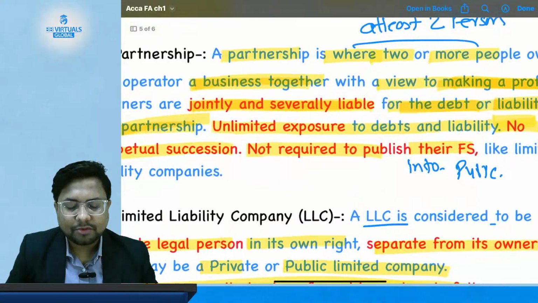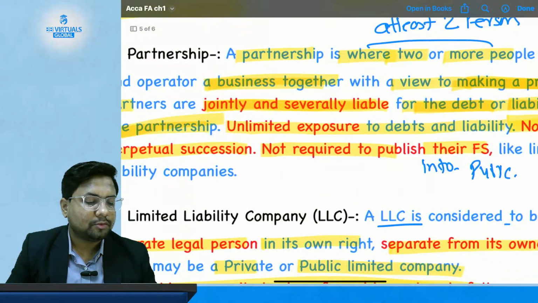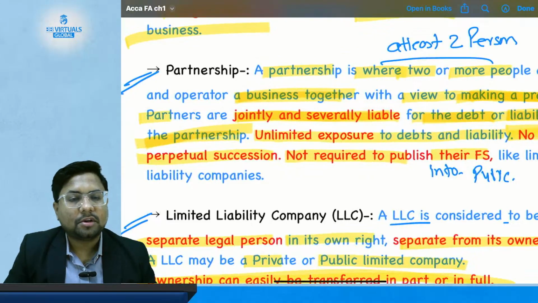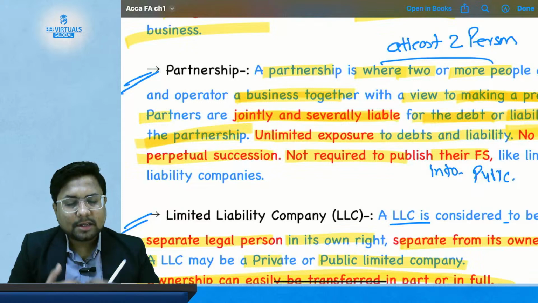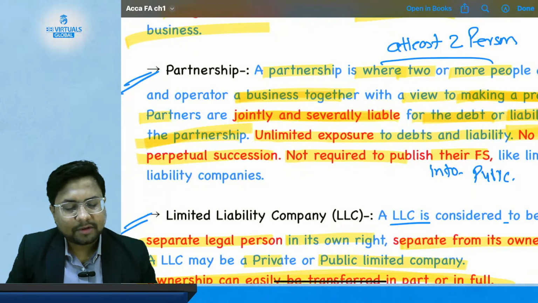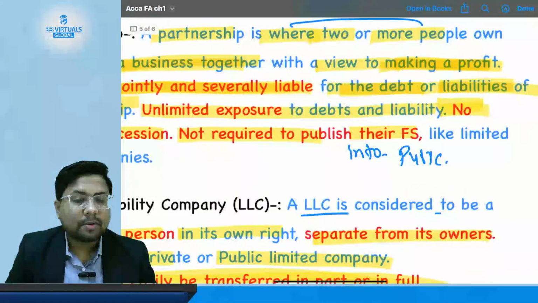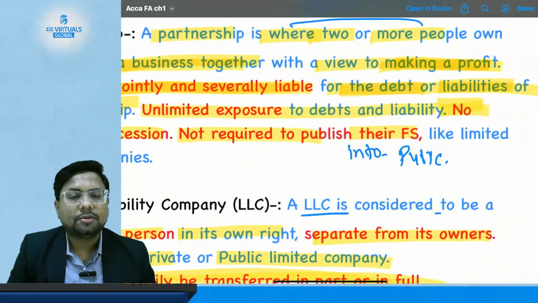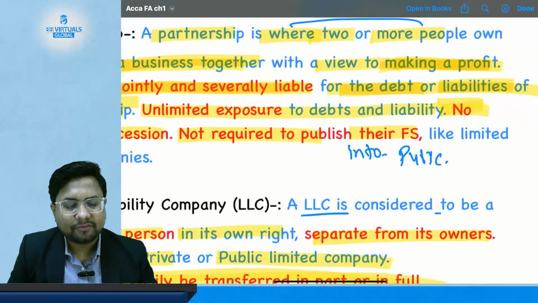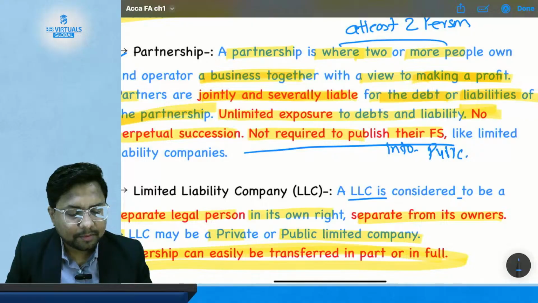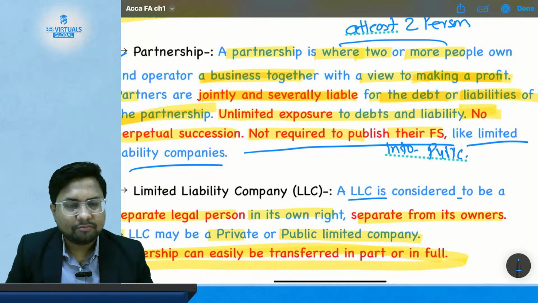There is no perpetual succession in the partnership firm. Suppose there are two partners and one partner dies or retires, then the partnership comes to an end because there is no perpetual succession. So incoming and going out of partners affect the succession of the firm. Partnership firms are not required to publish their financial statements to the public, because only companies are required to do so, unlike a limited liability company.